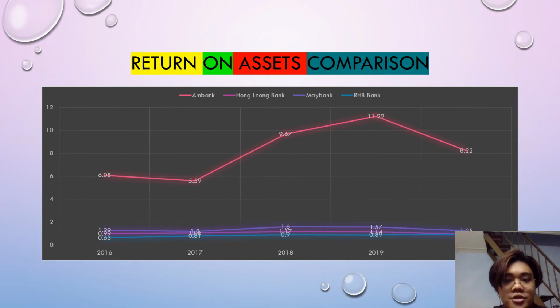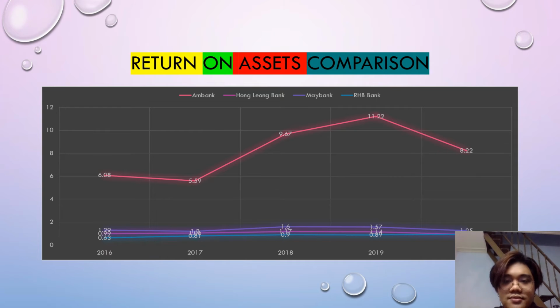The other three commercial banks, which are Hong Leong Bank, Maybank, and RHB, had close ROA ratios for the 5 years of research, where RHB Bank has the lowest ratio among these banks. In 2016, RHB Bank has the lowest ROA ratio, 0.63%, followed by Hong Leong Bank, 0.99%, and Maybank, 1.29%.